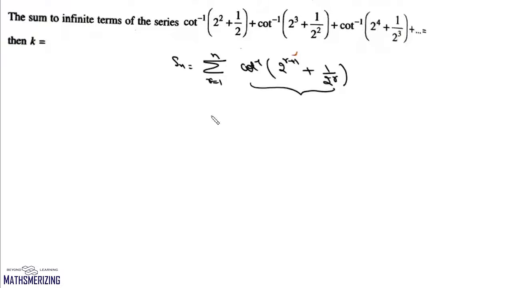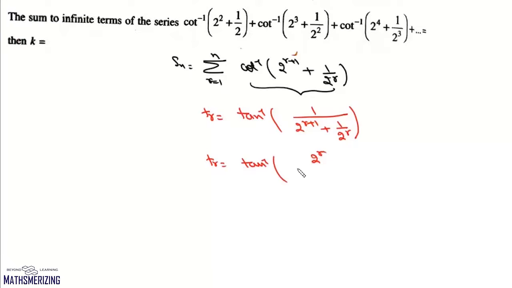So we can write Tr, and we'll change it in terms of tan inverse. So we'll write tan inverse 1 upon 2 to the power of r plus 1 plus 1 upon 2 to the power of r. So we can write Tr as tan inverse 2 to the power of r upon 1 plus 2 to the power of r into 2 to the power of r plus 1.